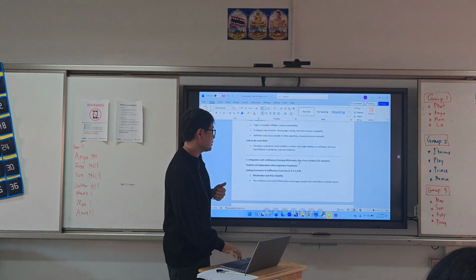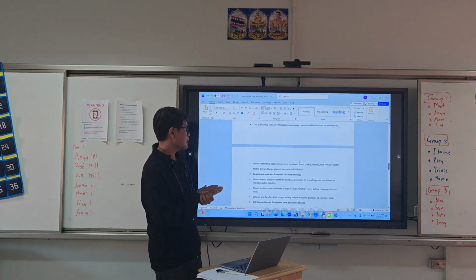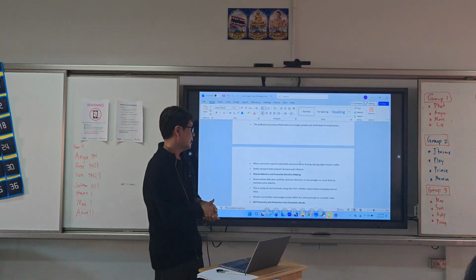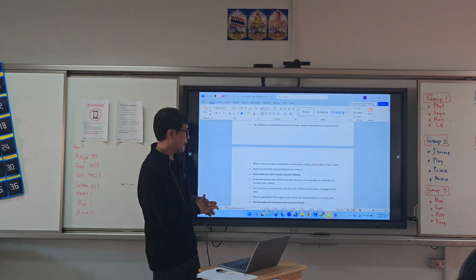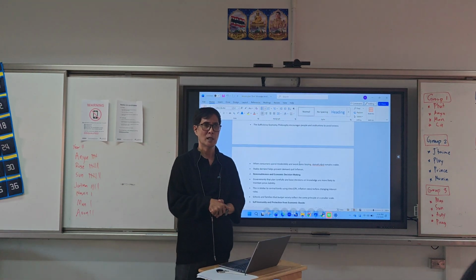For example, as a consumer, spend moderately and avoid panic buying. Stable demand helps prevent demand-pull inflation. Later on, we'll understand demand-pull inflation.